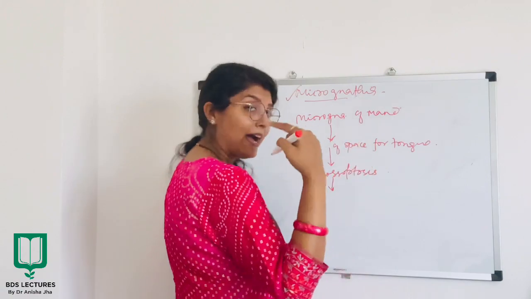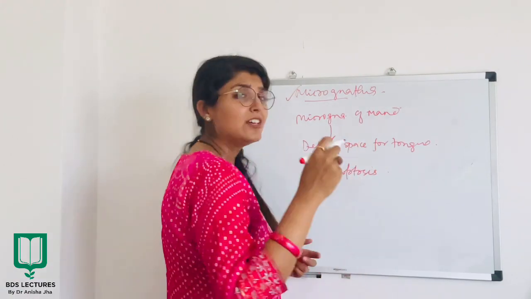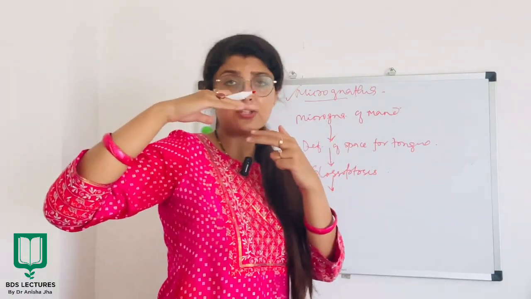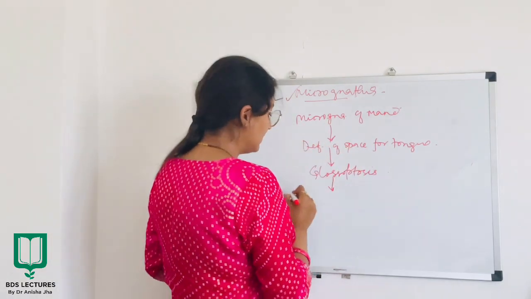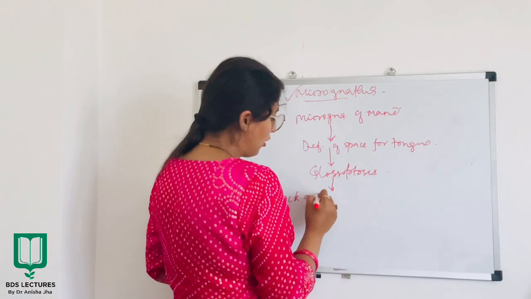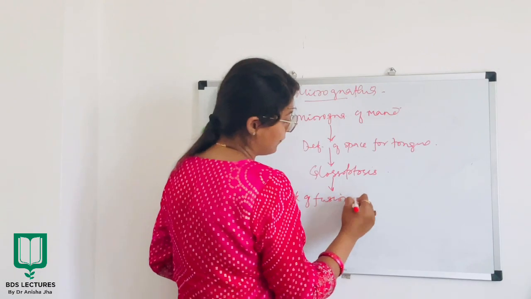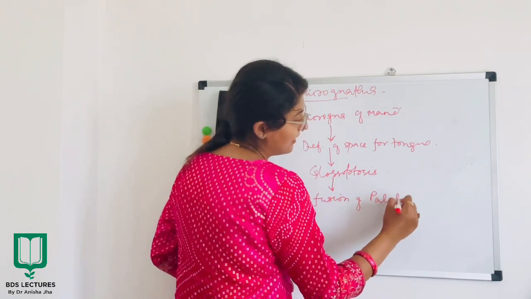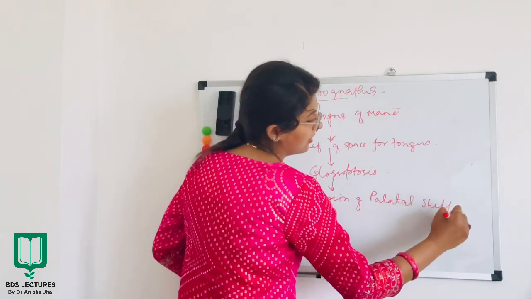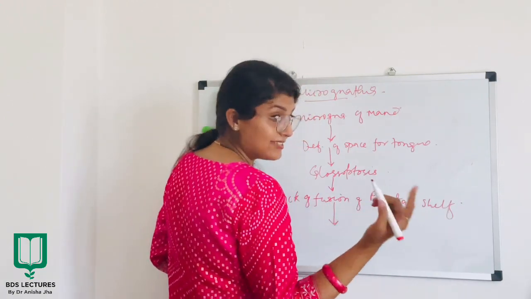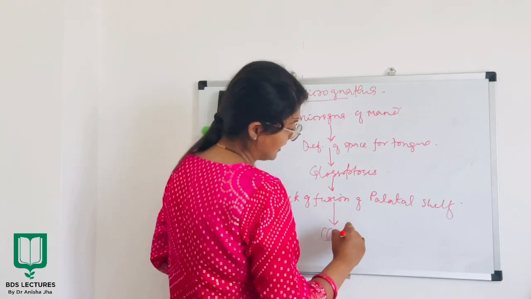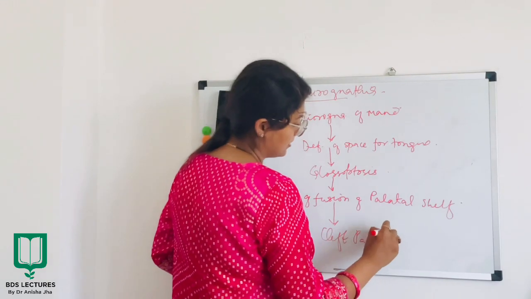Now when there will be backfalling of tongue, the tongue will always be on the upper position of the mouth, and so there will be lack of fusion of palatal shelf, alright, which will obviously result into cleft palate.